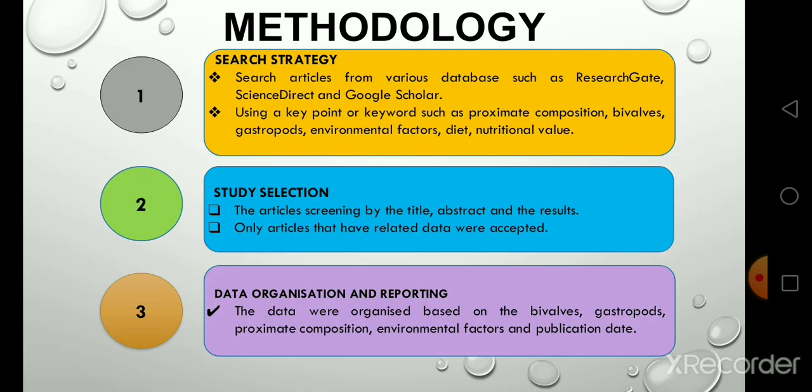Methodology. First, search strategy. Search articles from various databases such as ResearchGate, ScienceDirect, and Google Scholar, using keywords such as proximate composition, bivalve, gastropods, environmental factors, diet, and nutritional value. Second, study selection. The articles were screened by the title, abstract, and the result. Only articles that have related data were accepted. Third, data organization and reporting. The data were organized based on the bivalve, gastropod, proximate composition, environmental factors, and publication date.